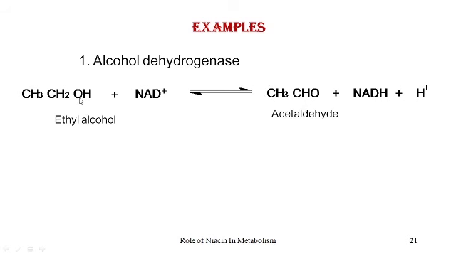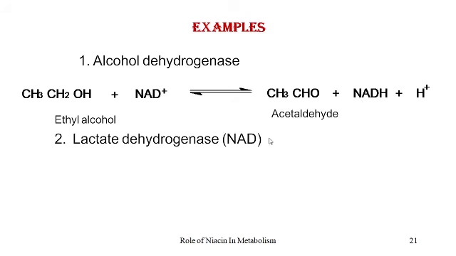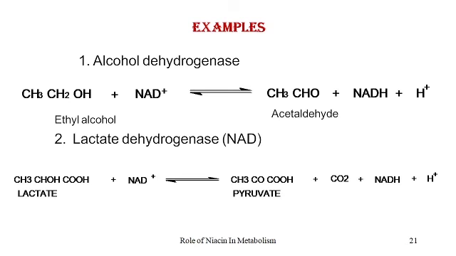Here you'll see this is ethyl alcohol wherein the H2 atoms are removed. They bind to NAD and it is converted to NADH plus H plus, and ethyl alcohol is converted to acetaldehyde. The second example is lactate dehydrogenase, wherein lactate is converted to pyruvate.